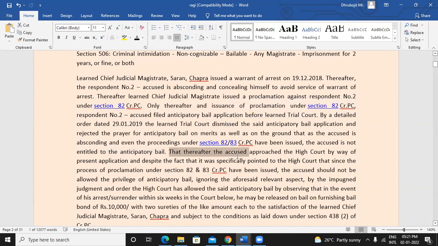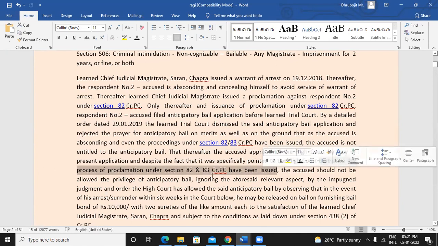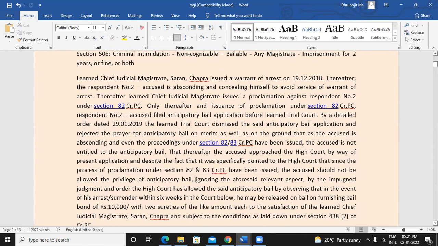After that, the accused was not satisfied with this order of the trial court and he approached the High Court by filing this application. And the High Court, since the process of proclamation had been issued, the accused should not be allowed the privilege of anticipatory bail.